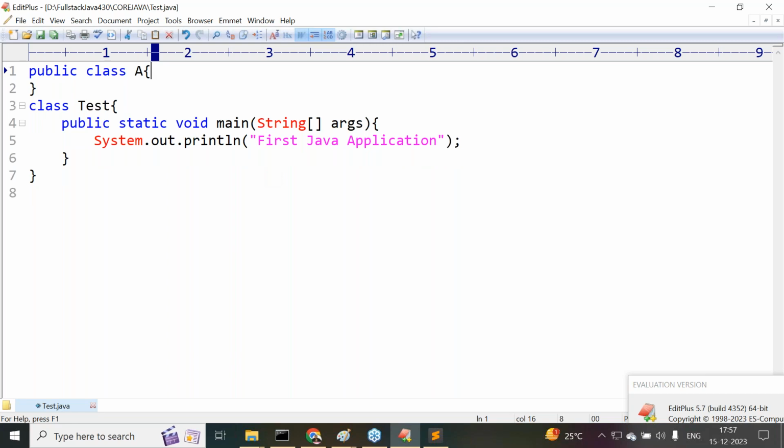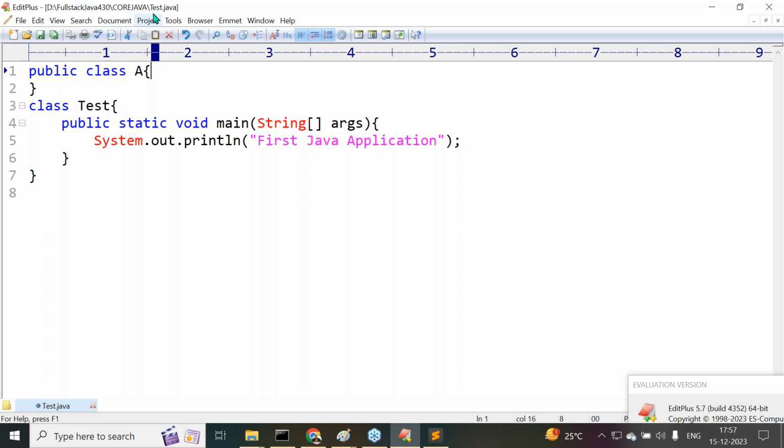Tell me, sir, how many classes have I written here? Two classes. What are the two classes? Test class and A class. Class A and what next one? Class test. Class A and class test. Out of these two, which class is acting as public? Class A is acting as public.